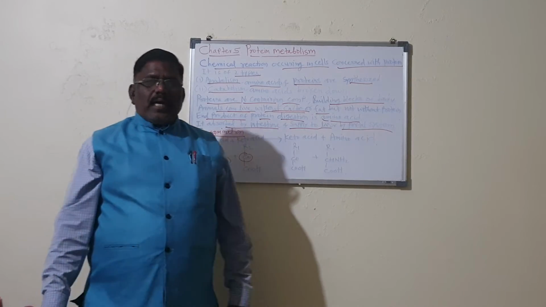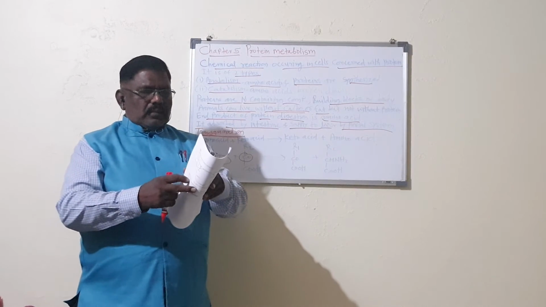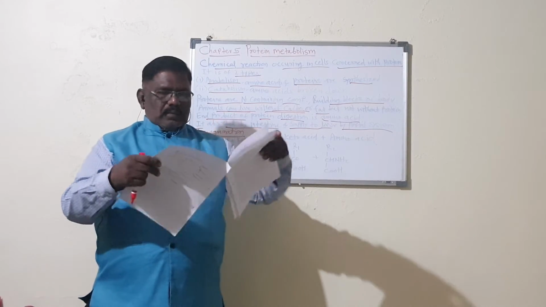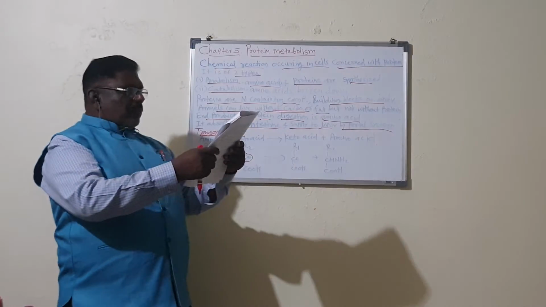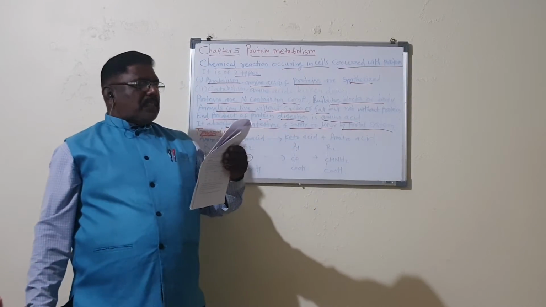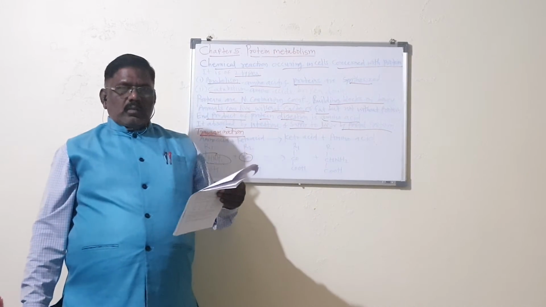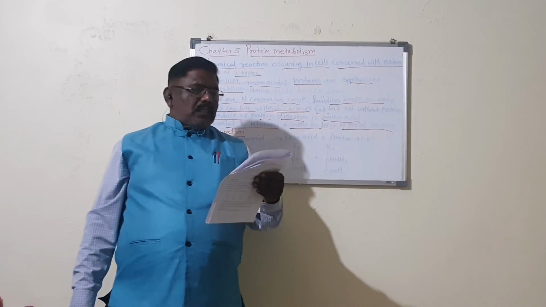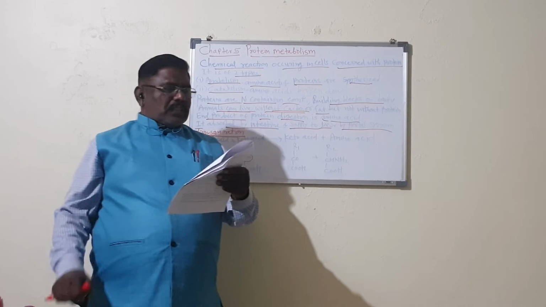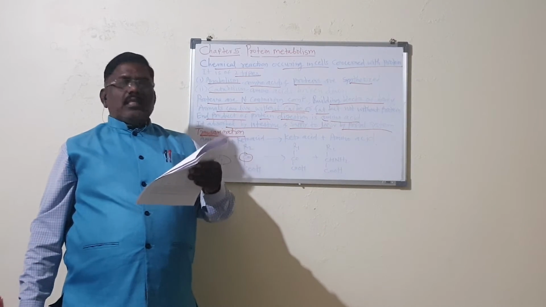Now we will study another type of reaction. After the transamination, next is the deamination. The reaction of amino acid in which the amino group is removed is called deamination. It converts amino acid into keto acids. The deamination process occurs in the liver and kidney.